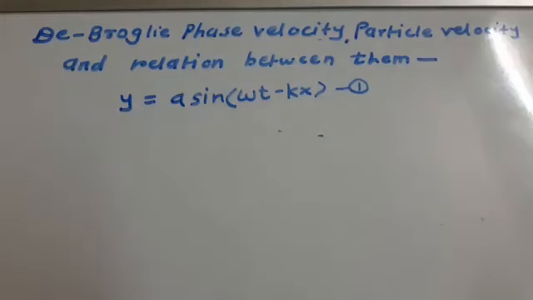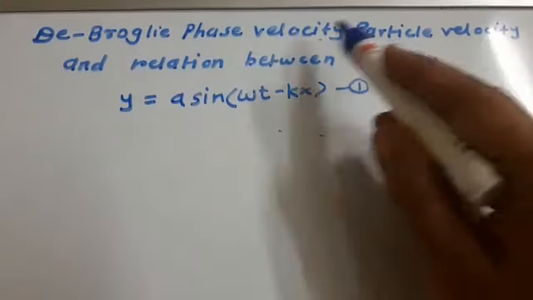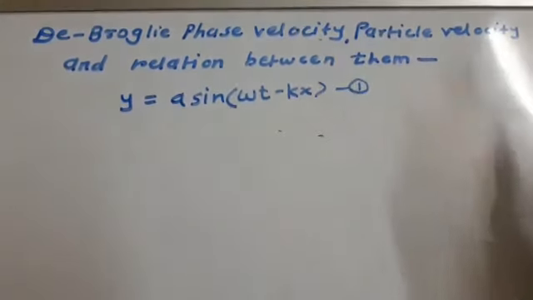Good morning. Today we will see de Broglie phase velocity, particle velocity and the relation between them. We know that the de Broglie wave or matter wave possesses a dual nature, that is particle nature and wave nature. And wave is nothing but energy. Therefore, when the wave nature is there, it has a phase velocity. First of all, we can define the phase velocity.